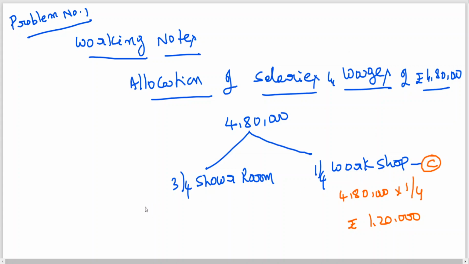Now 3/4th showroom, that is 4,80,000 into 3/4. It is coming to 3,60,000.